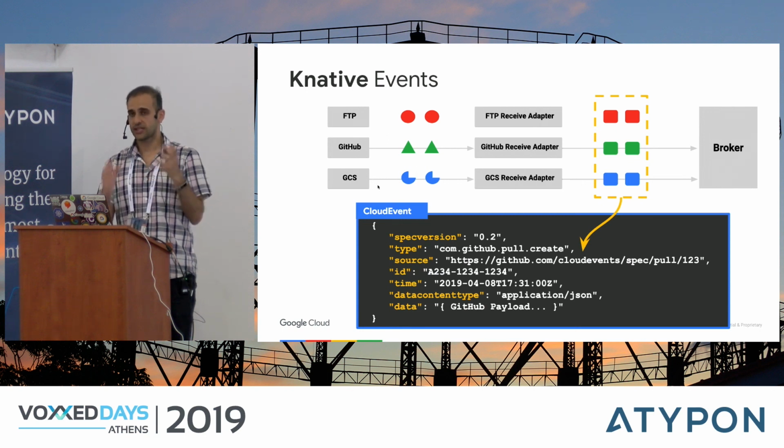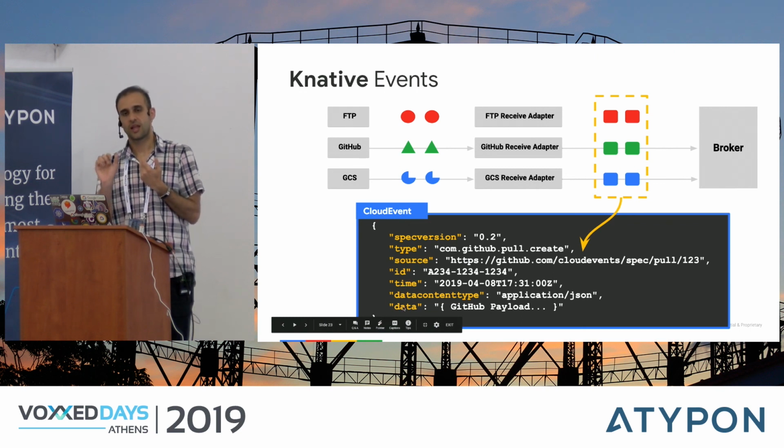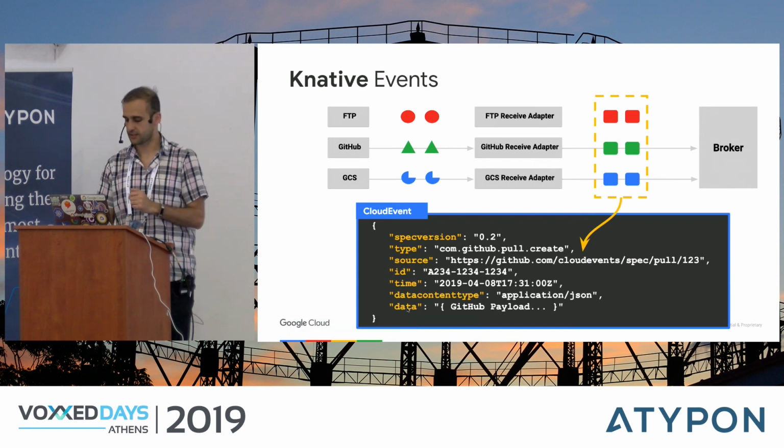But in the end, when Knative receives these messages, it creates what's called a cloud event. A cloud event is an open source event definition. And in these cloud event definitions, you will have some metadata about the message. But the data part of the message will have the actual event. So for example, in this case, we are listening to some GitHub events. And in this cloud event, the data part will have the actual GitHub event.